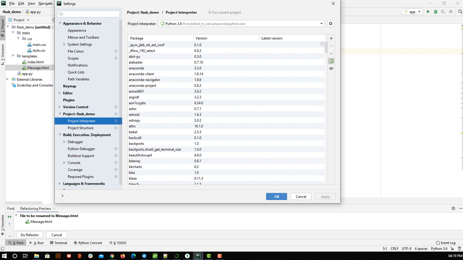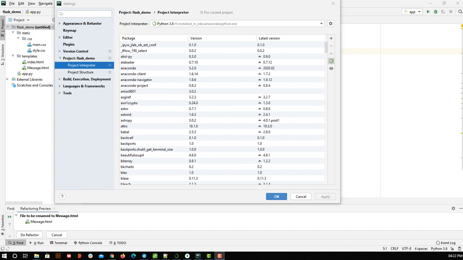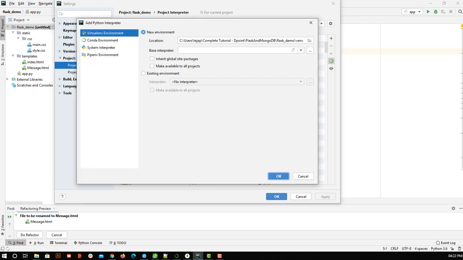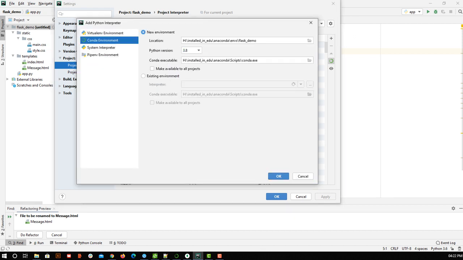So that's what I am having as of now. I am able to see this because initially there will be nothing, and then I need to click on settings, add, and then choose your Conda environment where you have conda.exe. This will be where you have usually installed it. This file will be there, and you simply add that here so that it will detect all the Python versions available and you can choose out of this.